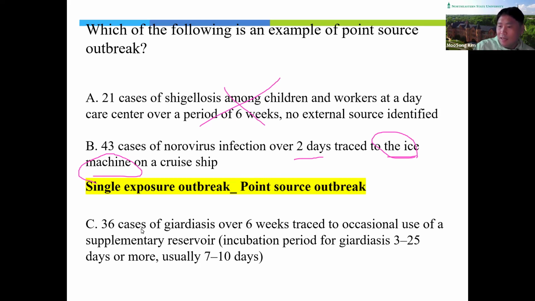And then how about this? 36 cases of this disease over 6 weeks traced to the occasional use of the supplementary reservoir. Can you find the common source? Yes, I can find the common source, which is the supplementary reservoir. How long? 6 weeks. Six weeks is a longer time, so it is not a short time, and that's why it is not a point source outbreak. So the point source outbreak is B.